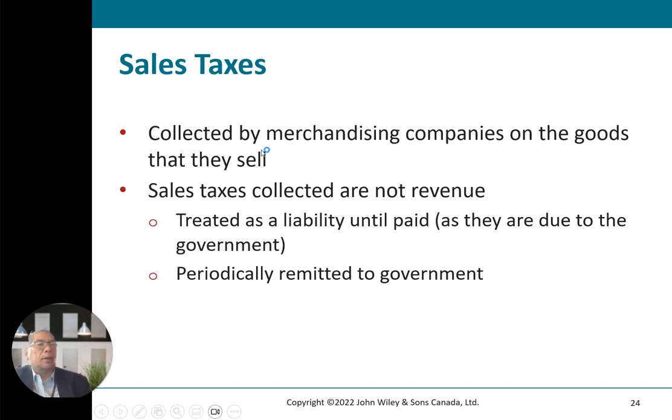Sales tax is collected by the merchandising company on the goods that they sell. Sales tax collected is not revenue. It is treated as a liability until paid. It is due to the government. Remember, it's not your own money. It's only collected temporarily and periodically remitted to the government, usually quarterly, every six months, or every year, depending on the size of the company.